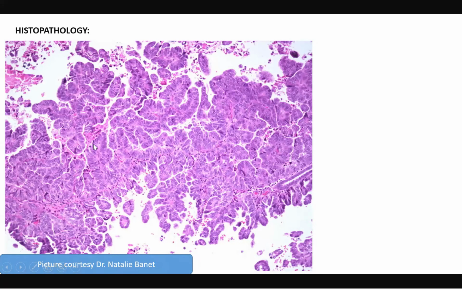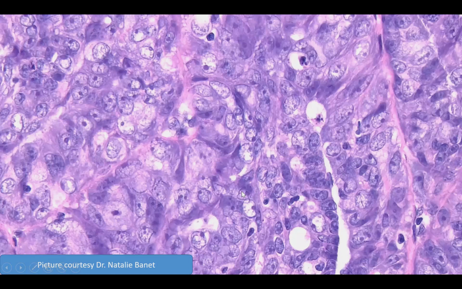Histologically, they show a papillary architecture, and the distinct feature is that the papillae in serous carcinoma have a hierarchical branching. So what do I mean by hierarchical branching? Just like the branches of a tree, when you move further away from the trunk, the branches tend to become smaller. Similarly here, as we move away from the main trunk, the papillae tend to become smaller. Cytologically, they have high-grade features. Their nuclei may be angulated, and they show prominent, almost red nucleoli that are enlarged.